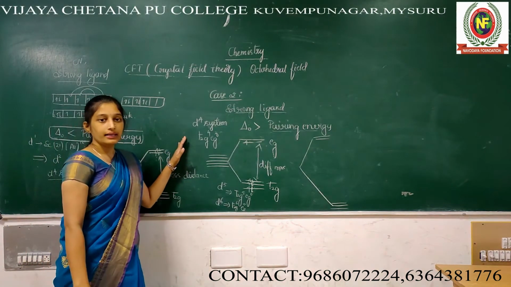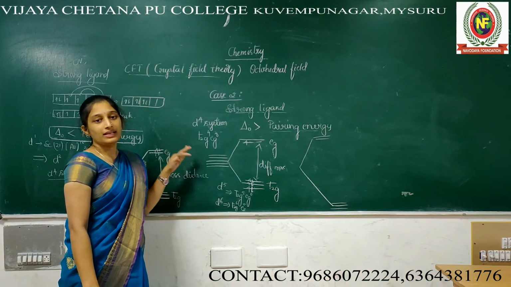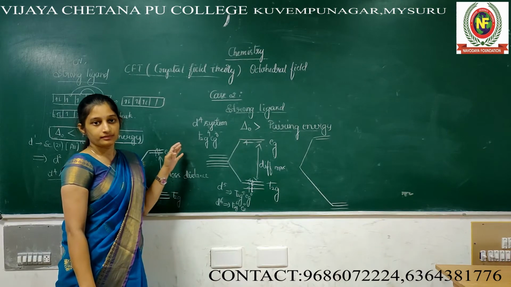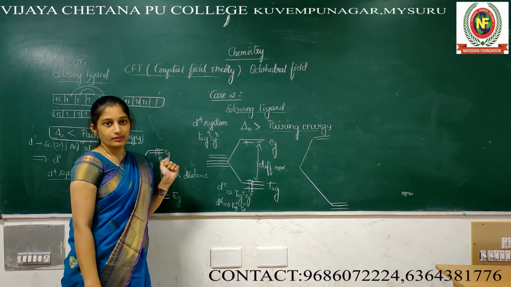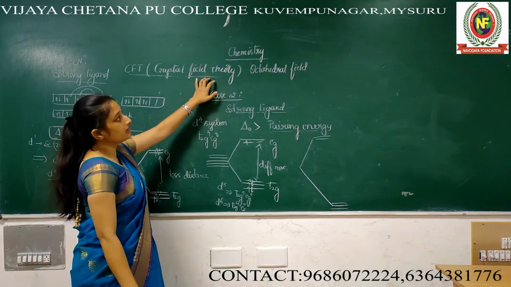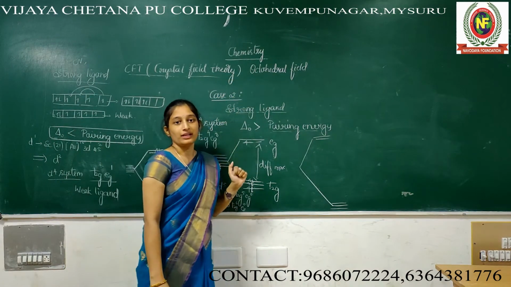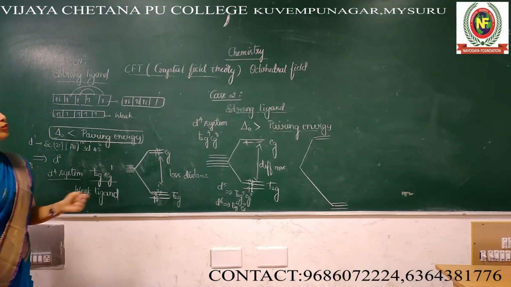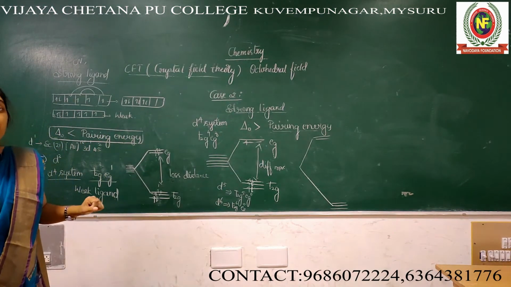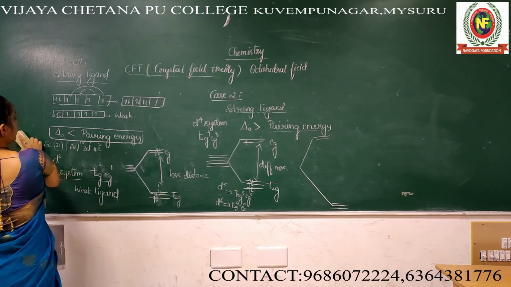This is regarding crystal field stabilization energy. It mainly operates on the difference in energy. This is in an octahedral field. That means if the metal is surrounded by 6 ligands, what happens? Suppose now